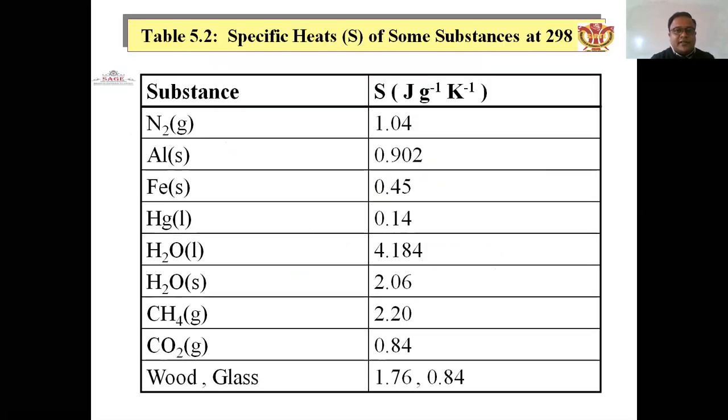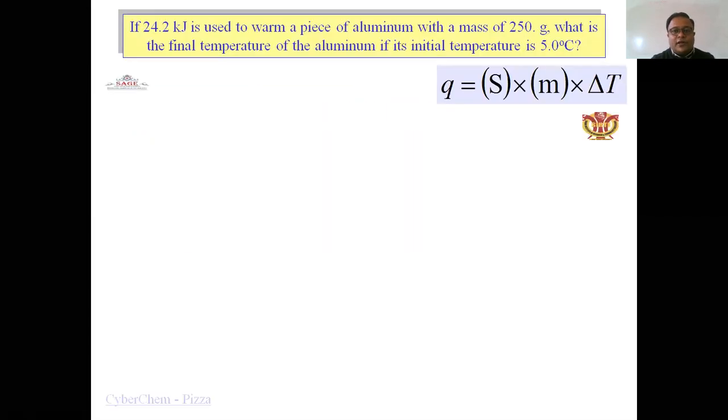This is called capital S, with units of joule per gram per degree Kelvin: nitrogen 1.04, aluminum 0.902, phosphorus 0.45, CH4 2.20, CO2 0.84, wood 1.76, glass 0.84. This is the formula of heat transfer. When 24.2 kilojoules is used to warm a piece of aluminum with a mass of 250 grams, what is the final temperature of the aluminum?